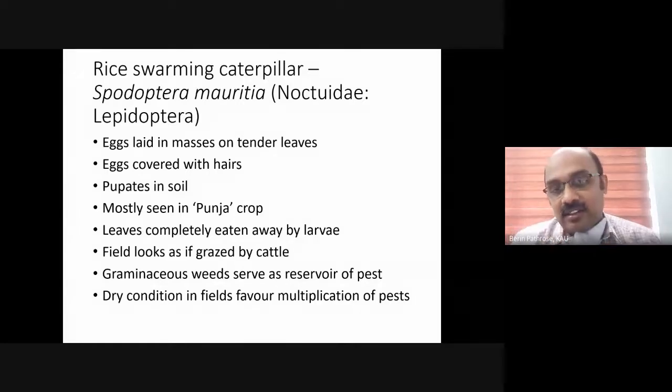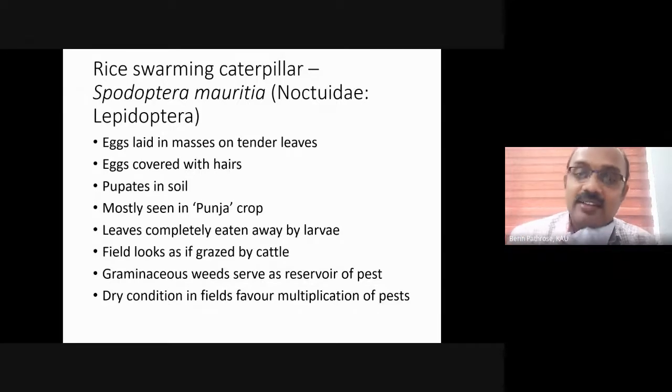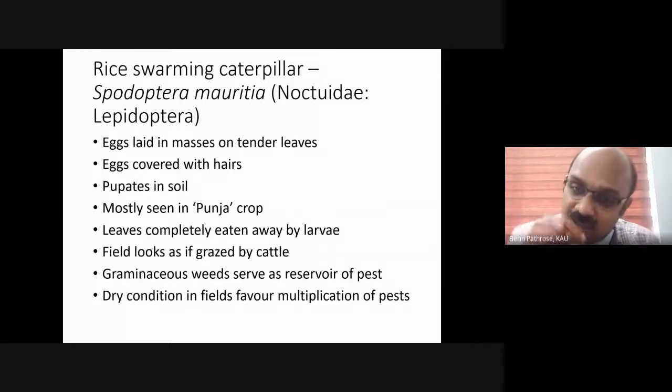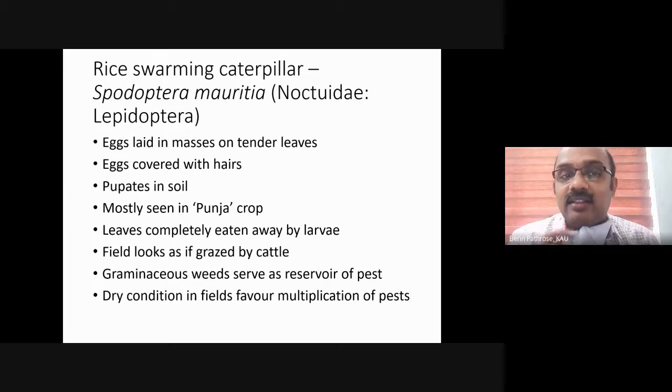If some cow or any cattle gets into a rice field, the cattle will completely feed on the leaves, leaving only the short stem. So the field infested by the rice swarming caterpillar Spodoptera mauritia has the same symptom. The field will look as if grazed by cattle. That you have to remember.